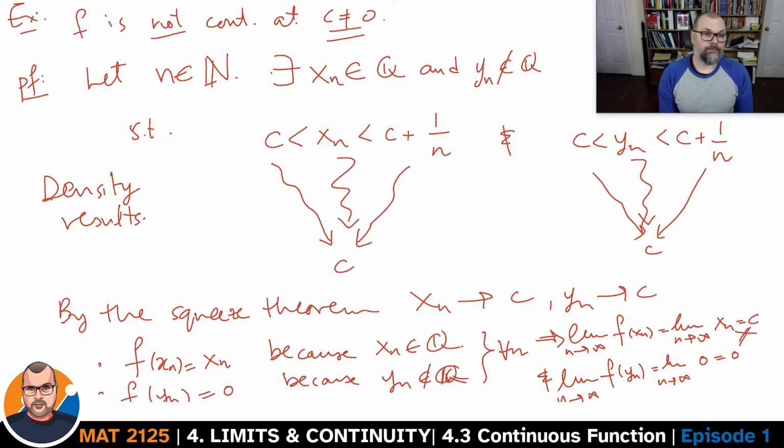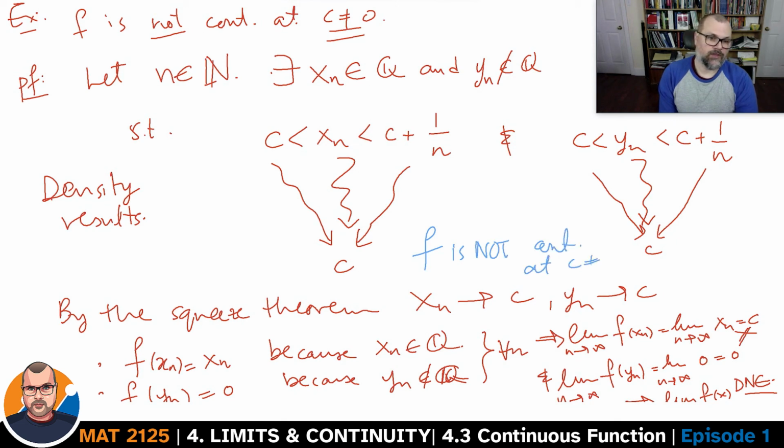We found two sequences converging to the same c for which f at xn and f at yn go to different values. This means that the limit does not exist. And if the limit does not exist, in particular, it cannot be equal to the value of the function at c. Conclusion here, write it in a different color: f is not continuous at c, which is different from 0.